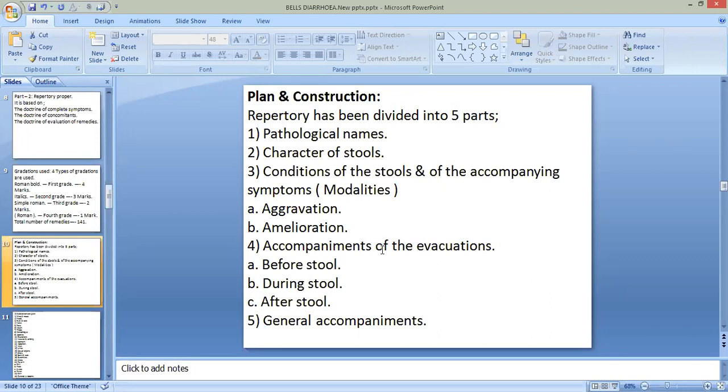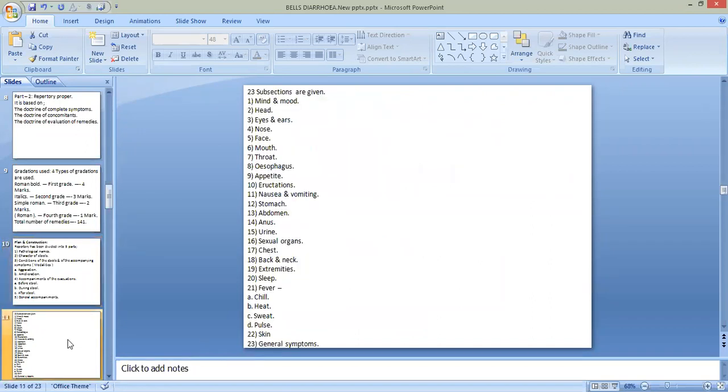So in this way, as he was following these doctrines, as he was giving importance to concomitant symptoms, he also included the accompaniments before, during and after stool, as well as general accompaniments in his repertory.